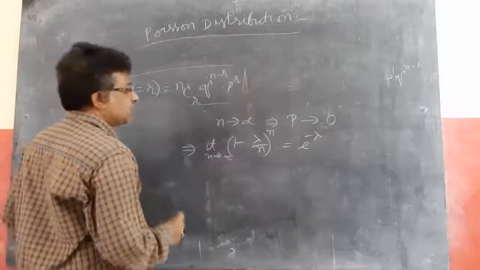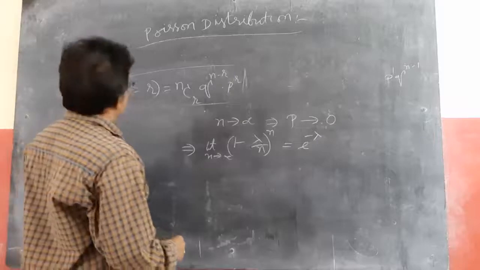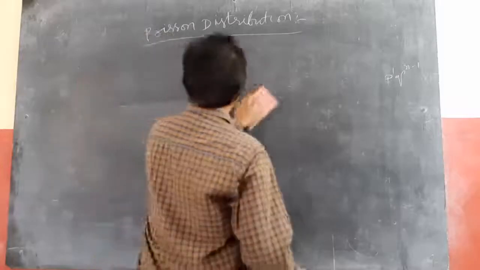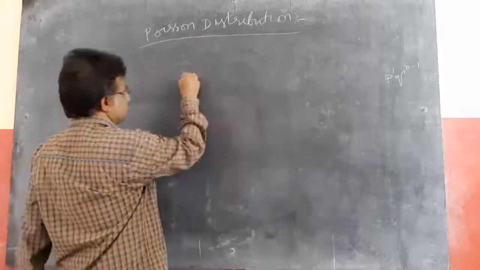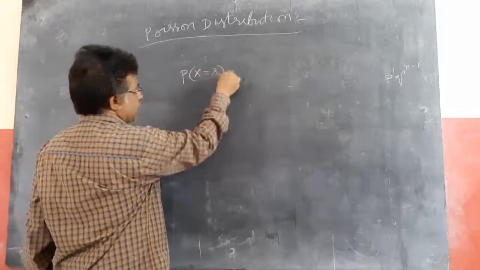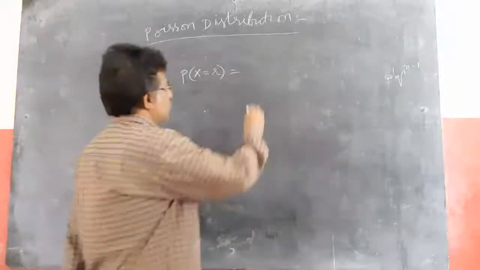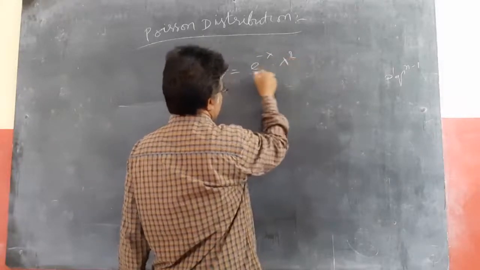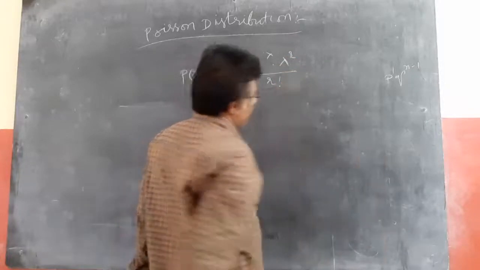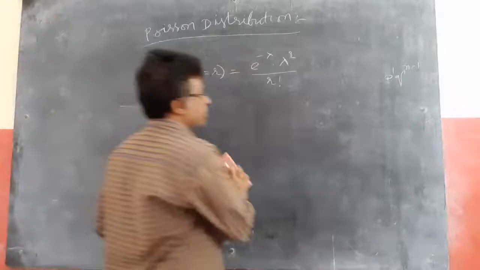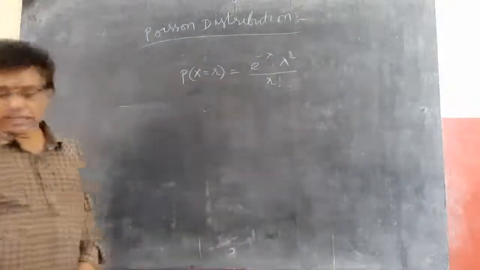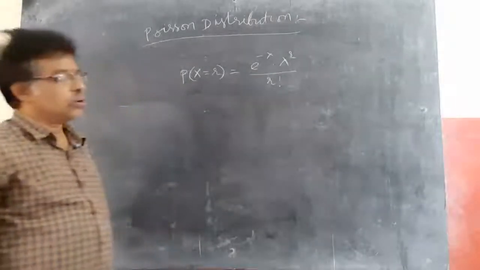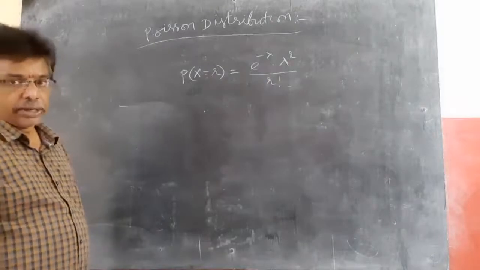This implies the Poisson distribution says that P of x equal to r equals e power minus lambda into lambda power r by r factorial.